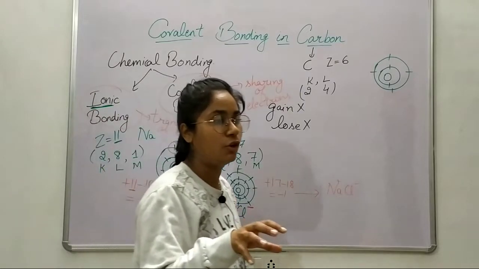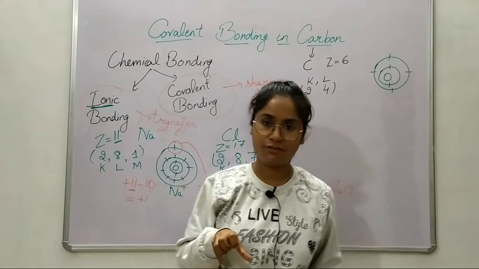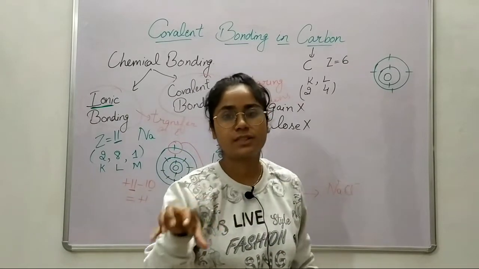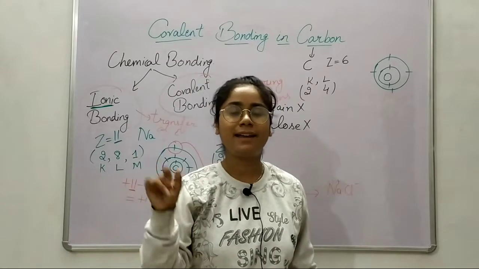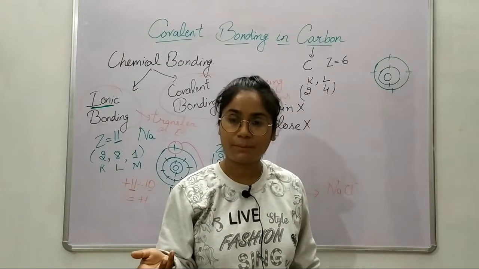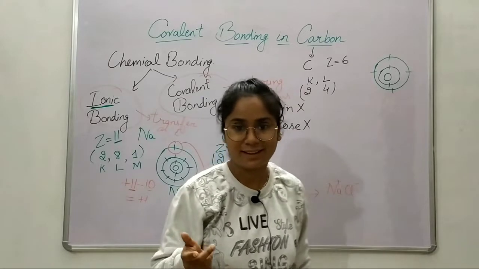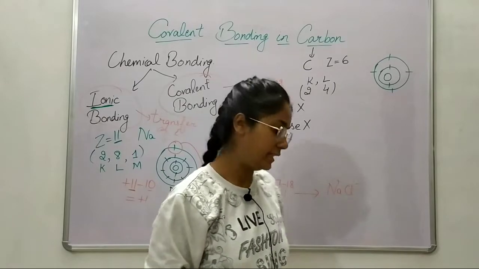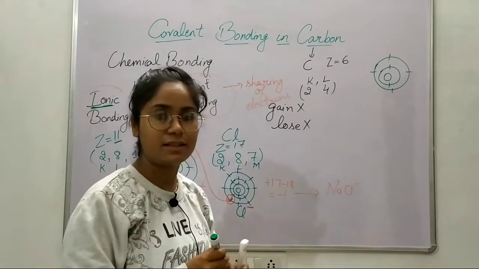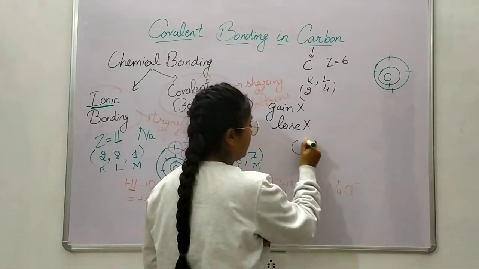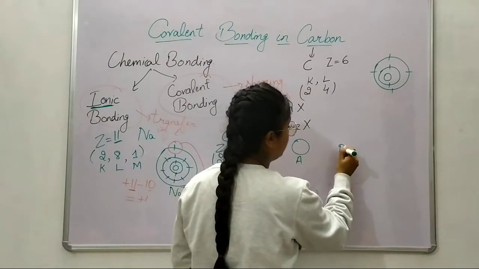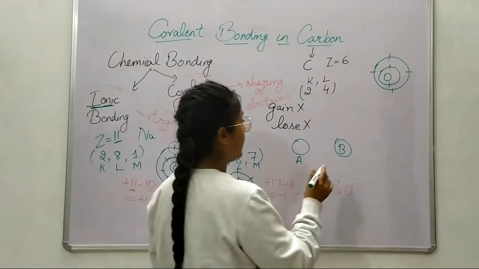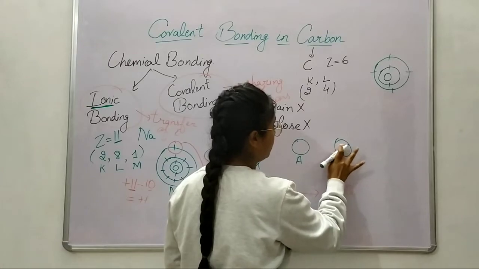So carbon would find certain atoms around itself, talk to them: hey, hi there, you want to form a bond with me? Let's share some electrons. Yeah, carbon would share some electrons. Now how would it share these electrons? For that, let us again assume we have an atom A and an atom B. Now one of them is carbon.